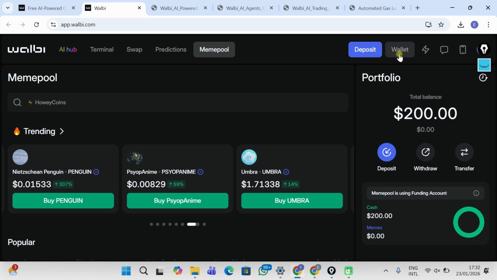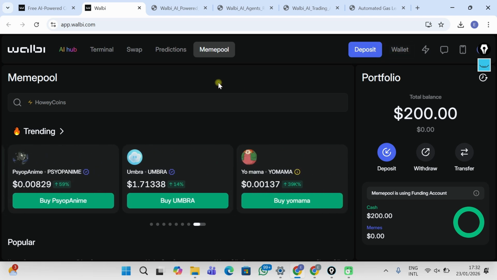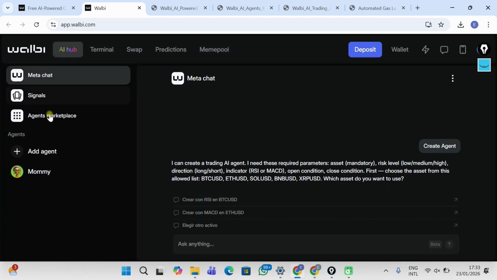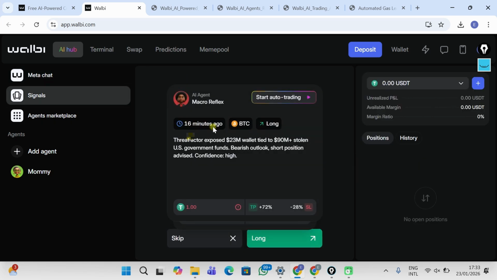So let's get practical. First, we are going to take a quick signal on the platform, and then we are going to use some of the agents on the marketplace to carry out some trades. So let's start with taking a signal. How do you take a signal on this platform? Click on signals. This signal came 16 minutes ago.